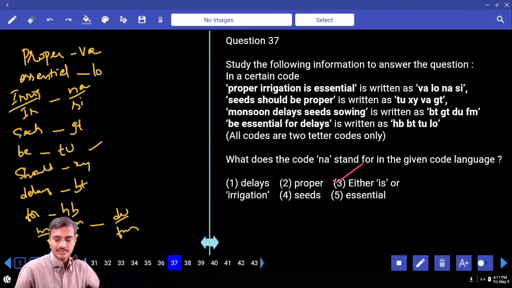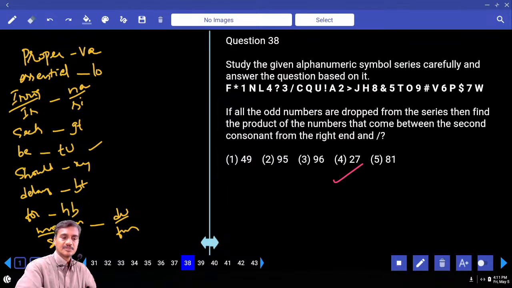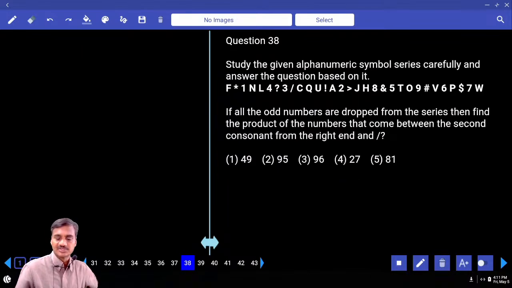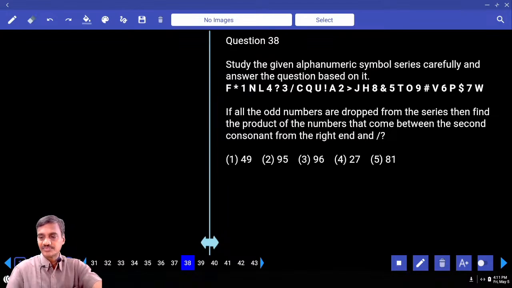Question number 37 done? Then 38 to 40. Now this 38 to 40 is based on a sequence. If all the odd numbers are dropped from the series, then find the product of the numbers that come between the second consonant from the right. Second consonant from the right-hand side. What is the second consonant? P. And from the right-hand side, this symbol, N. Now, in between these two.